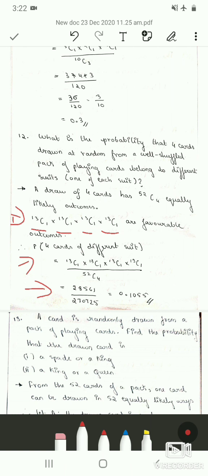So 13C1 is 13 itself, because in the combination R is 1. Therefore 13 into 13 into 13 into 13 is 28561 divided by 52C4 is 270725, which is 0.1055. So 52C4 is 52 factorial divided by 52 minus 4 factorial into 4 factorial. So when you simplify, we will get 270725.